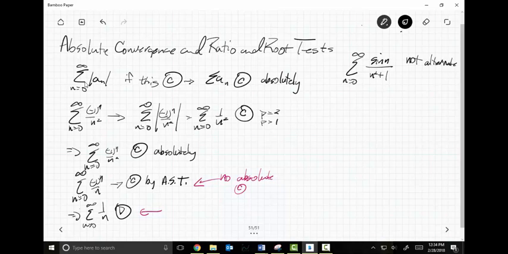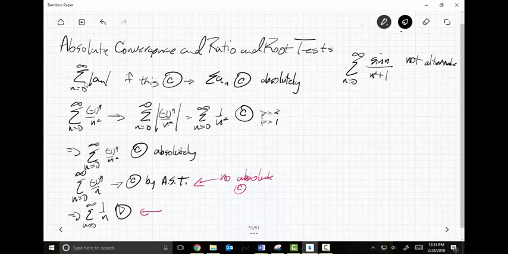Well, what else am I going to do? Am I going to use the limit comparison test? Well, how is that going to work, right? Because this isn't a rational function. It's not a p-series, although it smells like one, right? So I'm kind of stuck. I don't really have a tool yet that I can work with. I certainly don't want to take the integral of this thing if I can possibly avoid it. It would probably be a parts integral, right? Which would be awful. So we don't want to deal with that.